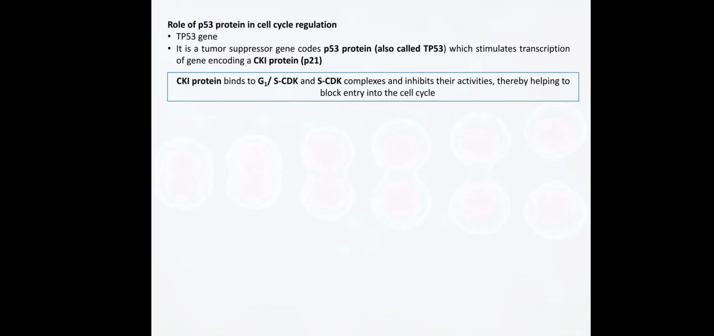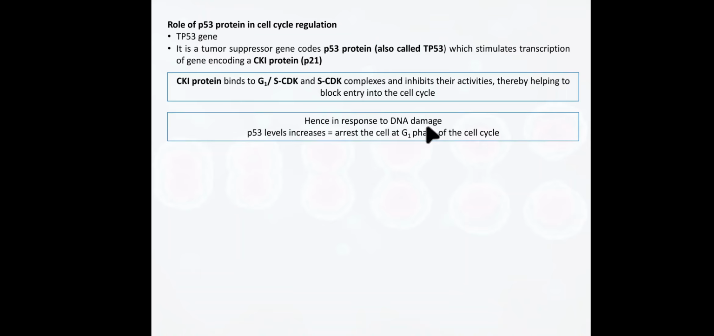It is located on human chromosome 17p13.1 and encodes a polypeptide chain of 393 amino acid residues. CKI protein binds to G1/S CDK and S CDK complexes and inhibits their activities, thereby helping to block entry into the cell cycle. Hence, in response to DNA damage, p53 levels increase. It arrests the cell at the G1 phase of the cell cycle.